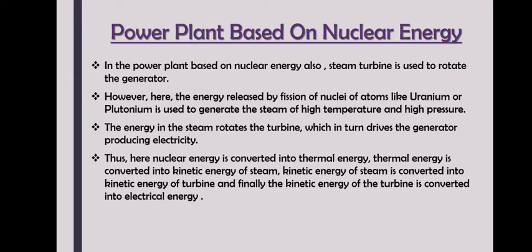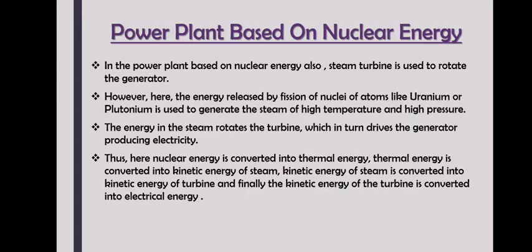In the power plant which is based on nuclear energy, steam turbine is used to rotate the generator. Okay, we have seen how steam turbine works. So in this particular power plant also we are using steam turbine to rotate the generator. However, here the energy released by fission, which means to break down something, okay, by fission of nuclei, that is nucleus of atoms. Nuclei is plural for nucleus, okay, if there is more than one nucleus. So by the fission of nuclei of atoms like uranium or plutonium is used to generate steam of high temperature and high pressure. Correct?